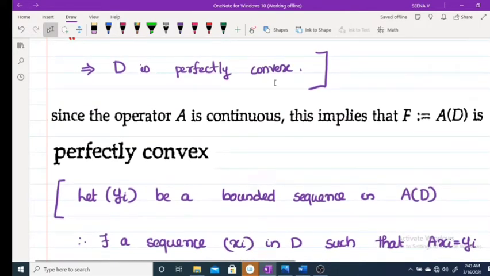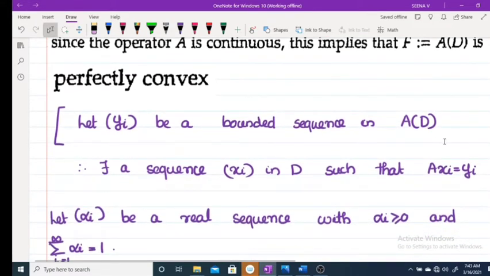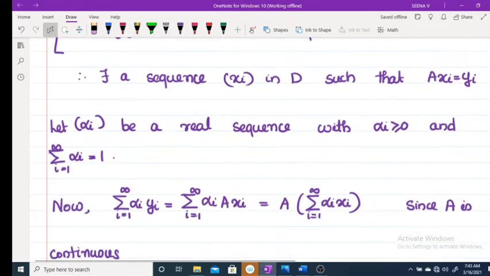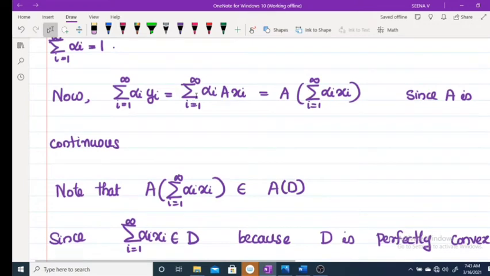Now, since the operator A is continuous, we get that AD is also perfectly convex. We have D is perfectly convex, and next we are going to prove AD is perfectly convex. For this, let y_i be a bounded sequence in AD and alpha_i be such that the sum of alpha_i equals 1. As y_i is a bounded sequence in AD, we get a sequence x_i in D such that A x_i equals y_i. Now the sum of alpha_i y_i equals the sum of alpha_i A x_i, and that's equal to A of the sum of alpha_i x_i.